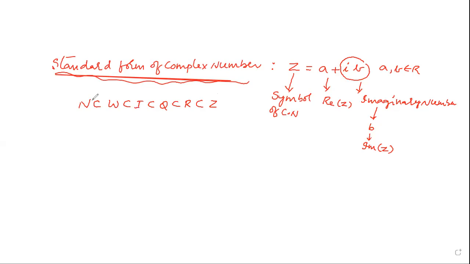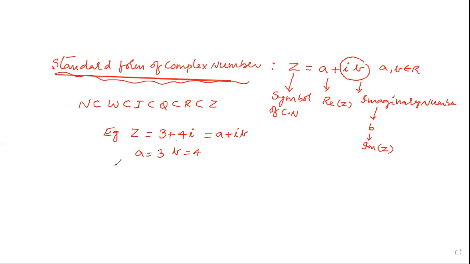Here I am going to take one example. So z is equal to 3 plus 4i. Here 3 is the real part, the a value. So a is equal to 3, comparing with a plus ib. And next, b is equal to 4.